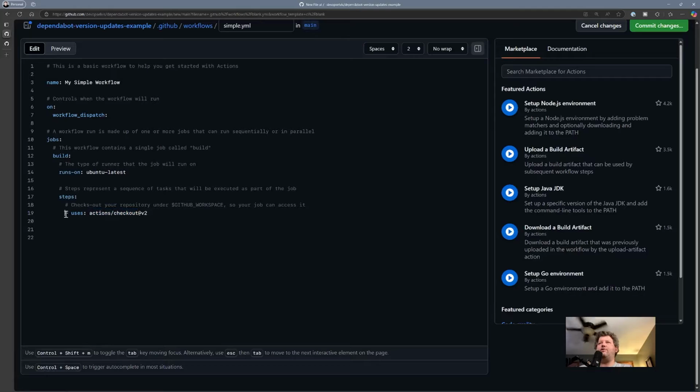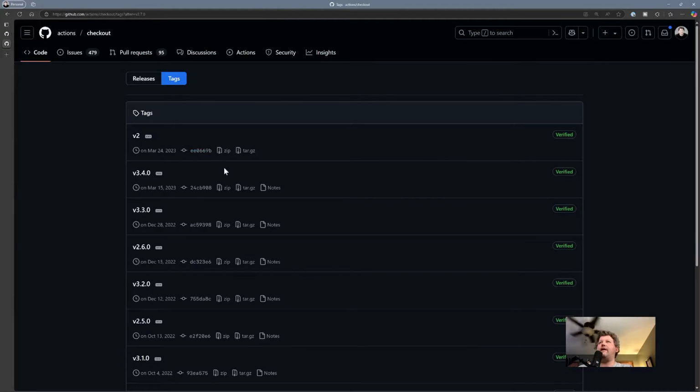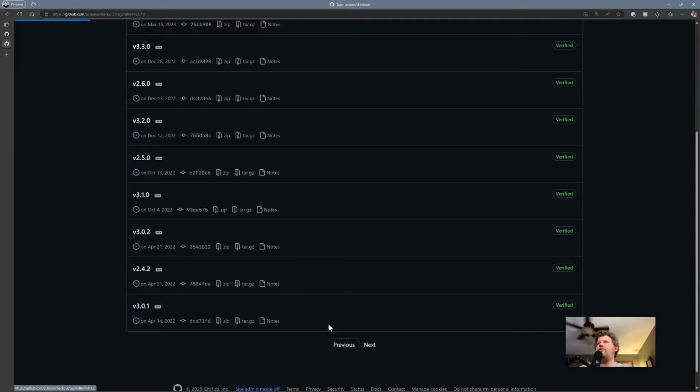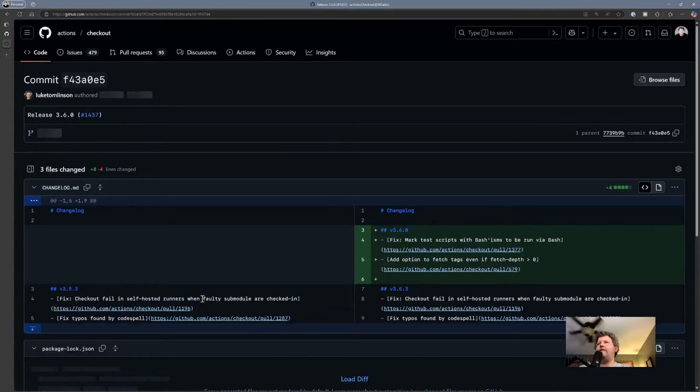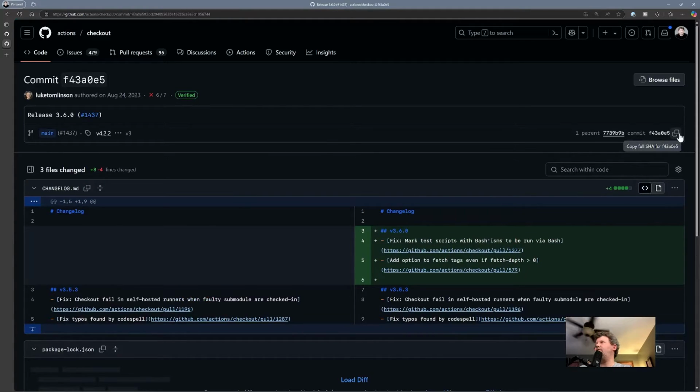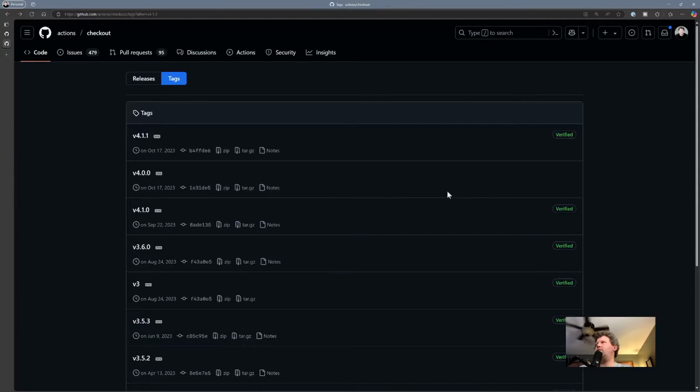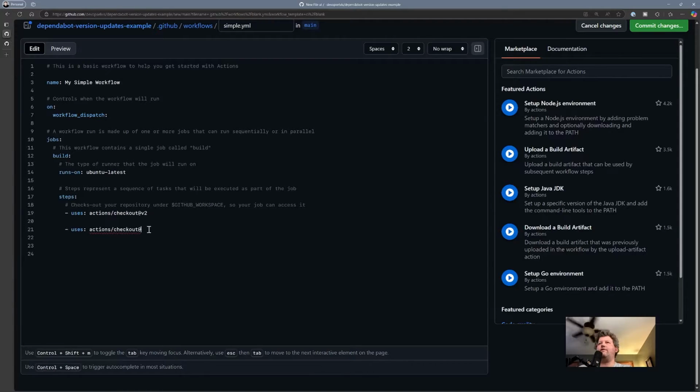So we're going to set this uses statement to be actions checkout v2. But let's also add a second checkout. And this time, instead of using the tag, we want to use the commit SHA, because the commit SHA is the most secure way. So let's come back in here and let's find version 3. And this is the commit for version 3. F54, yep. So we copied that commit, and back over here in our code, we're going to say, use that commit.